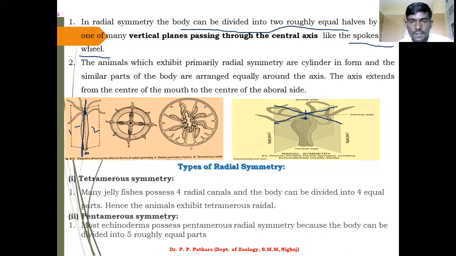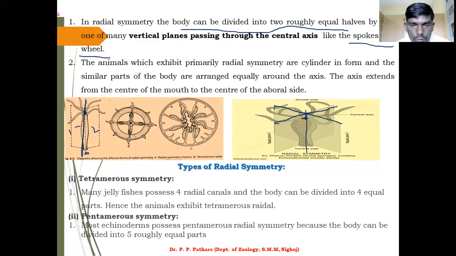So you can easily divide your animals by using the central axis point. These are the first half, these are the second half, and this is your central axis line. You can easily divide the animals by using this.